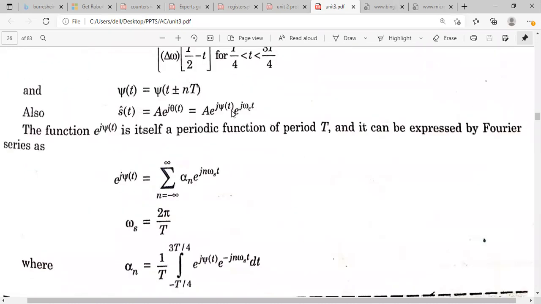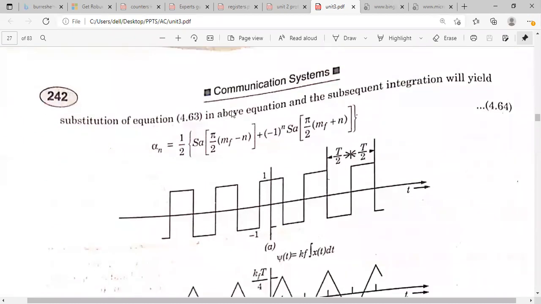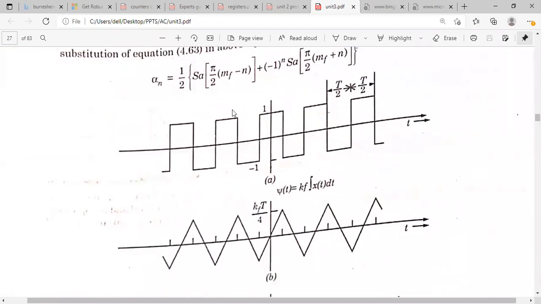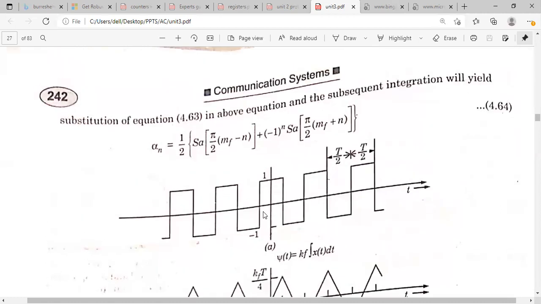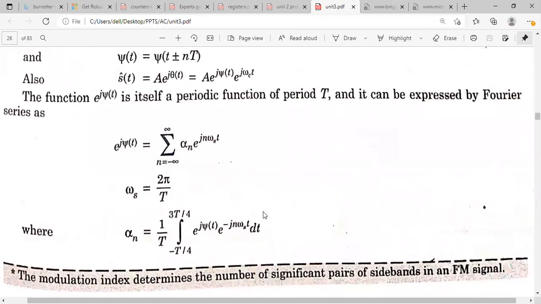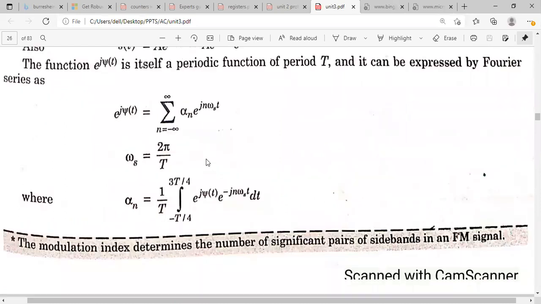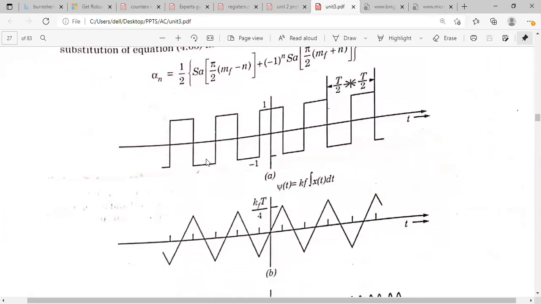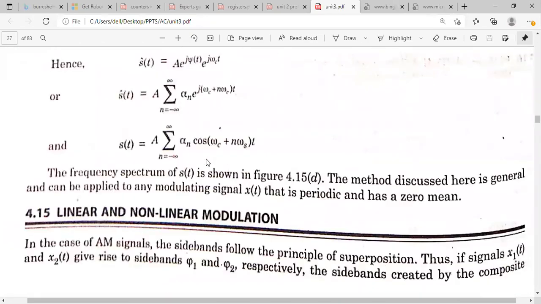You will get the triangular wave. So these are the waveforms. For example, if we consider x of t as a square wave, after the integration you will get the triangular wave at its output. This triangular wave function is a periodic function, so you can write it in Fourier series expansion. So this will be the Fourier series expansion. In a similar way, you can derive the Fourier series coefficient equations also, when the modulating signal is a square wave.